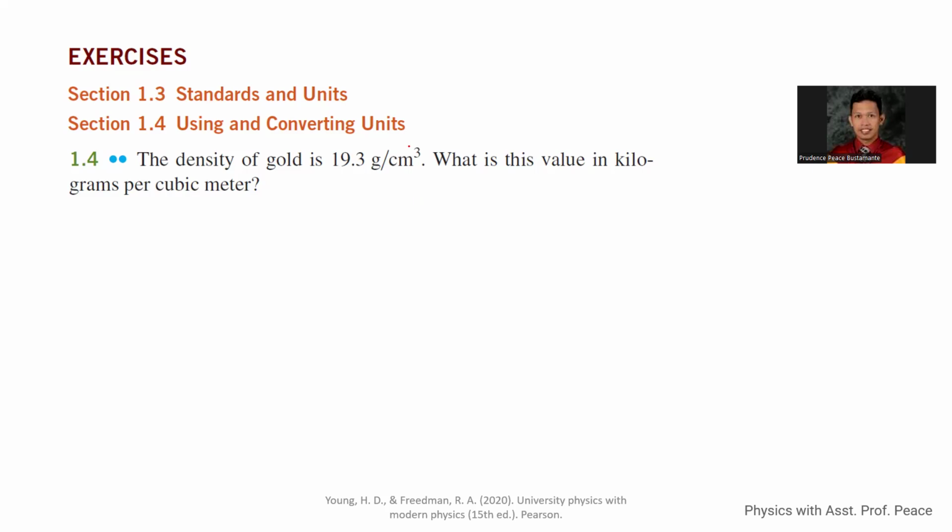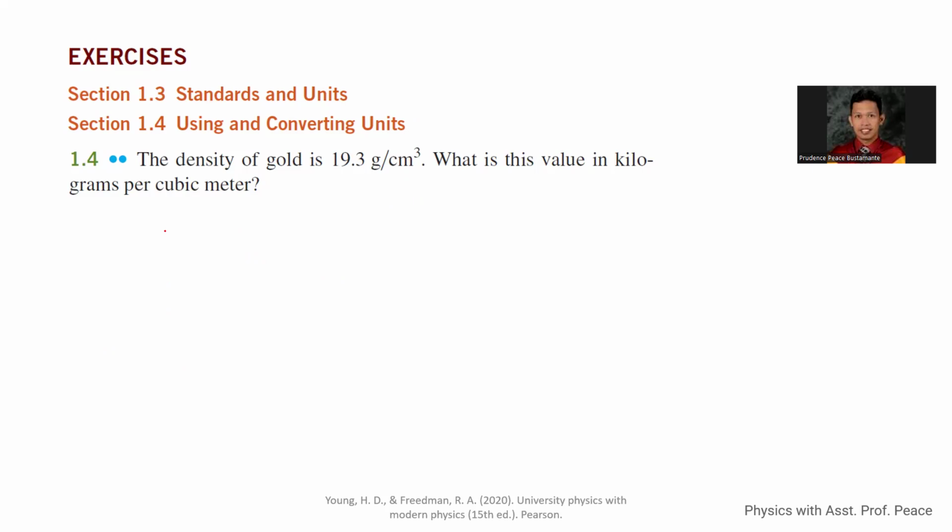Today we're going to answer exercise 1.4. It says that the density of gold is 19.3 grams per cubic centimeter. What is the value in kilograms per cubic meter?